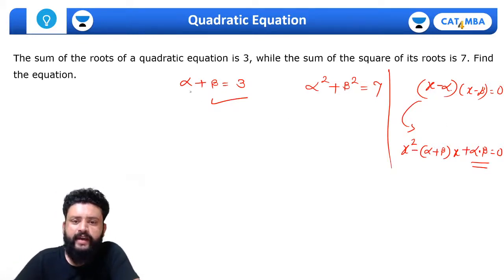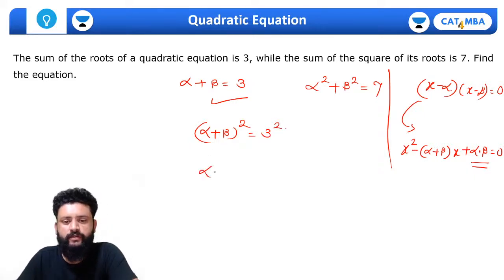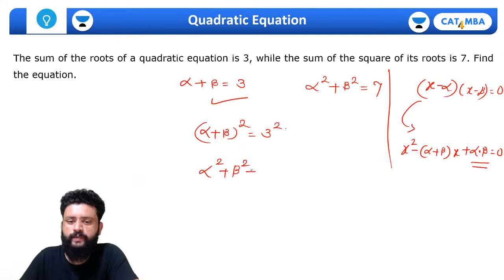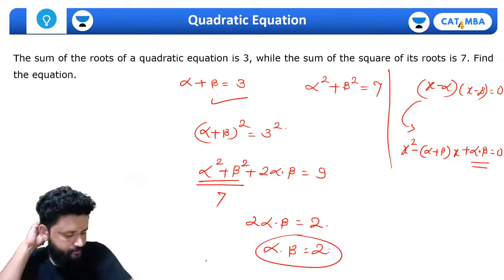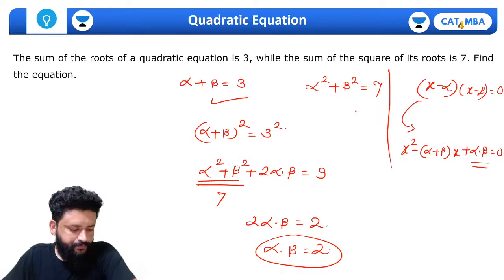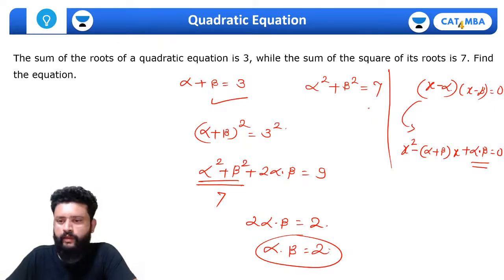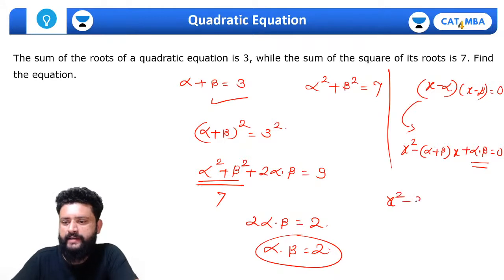Okay, so how to get that? What I can do is, if I do alpha plus beta whole square, which must be equal to 3 square, which is 9, and we know the a plus b whole square formula, if we use it here, alpha square plus beta square plus twice of alpha into beta equals 9. So alpha square plus beta square is given as 7. So twice of alpha into beta is 9 minus 7, which comes out to be 2. So I am getting alpha into beta as 2. So you'll get the equation as x square minus 3x plus 2 equals 0.